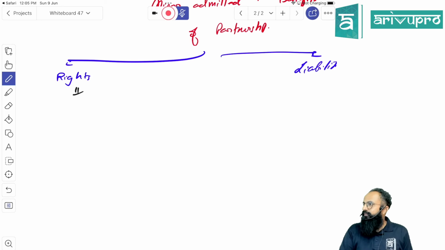Sir, if the minor exits, and after 2 years he again comes as a partner, is he liable? Yes. Why not? That time he is liable normally as a partner only. That is admission of a partner. Freshly you are taking him.